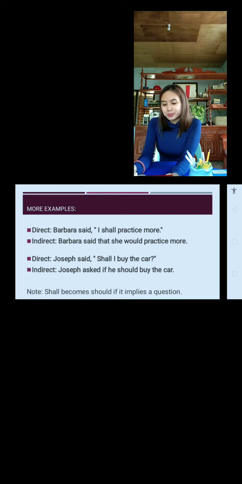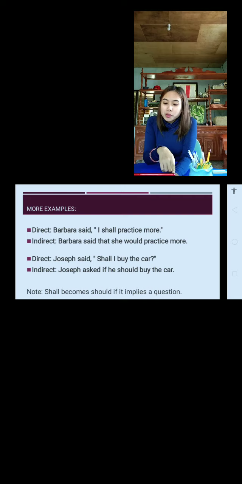Shall to would. Direct speech, another example. Joseph said, shall I buy the car? In indirect speech, Joseph asked if he should buy the car. Shall to should. Note, shall becomes should if it implies a question.